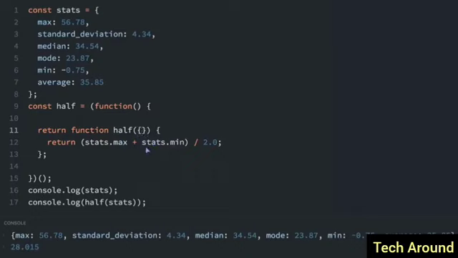I'm going to put in some curly braces here and just put max and min. So now when stats get passed in, it's destructured into just the max and min variables, and the max and min from the object gets passed in. So now instead of doing stats.max, we can just do max, and instead of stats.min, we can do min. So if we reload that, it's going to work exactly like it did before, but now we only pass in what we need.